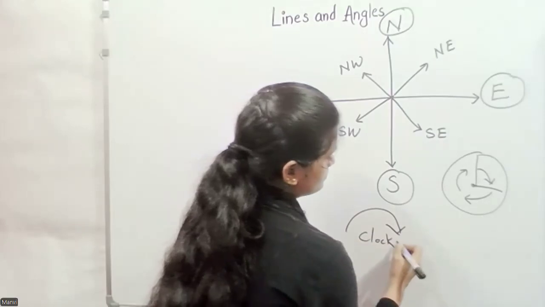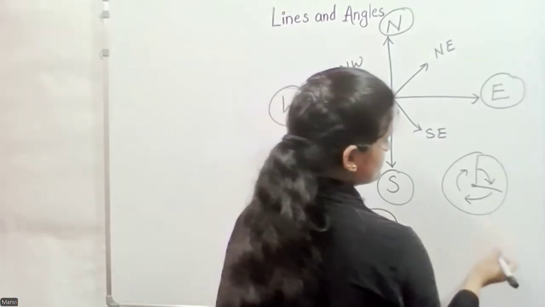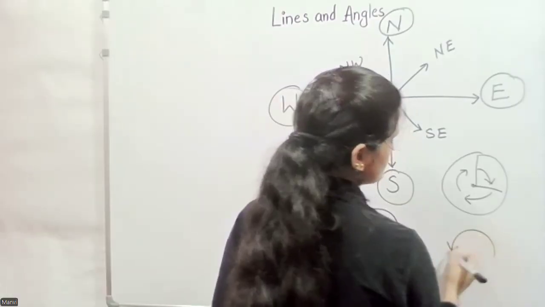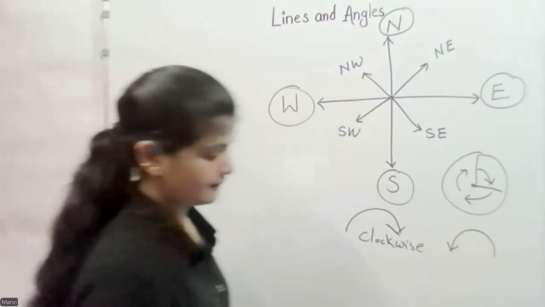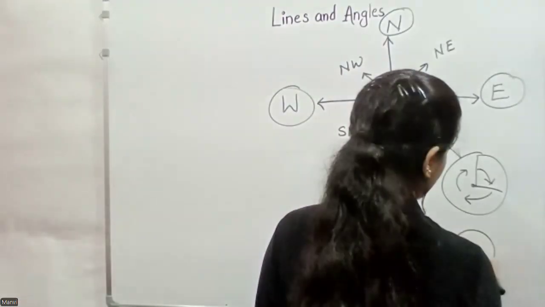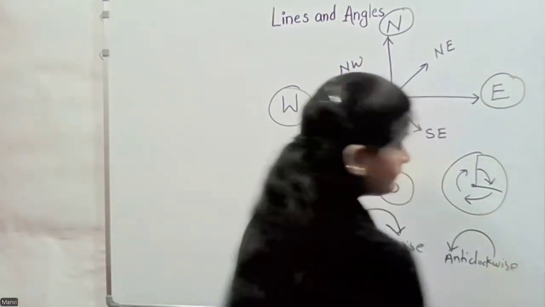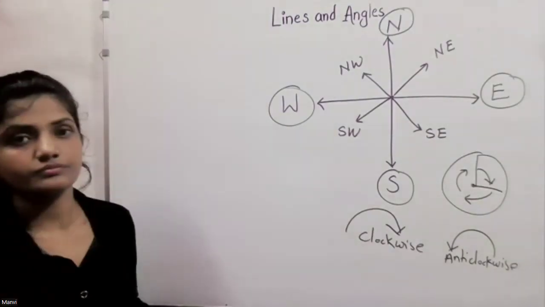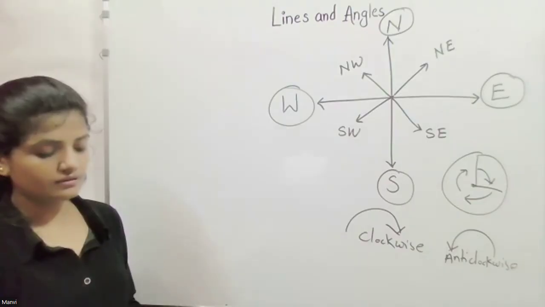And if we move this way, opposite of clockwise, we call that anti-clockwise. Is it okay?